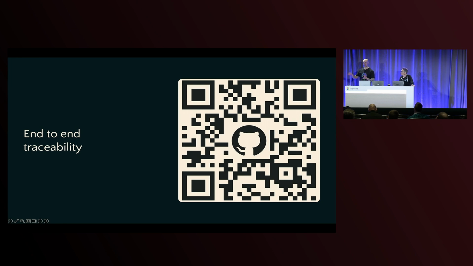We are looking ahead at what our strategy is for CD, but at the moment, the main thrust of energy is around the CI and the build experience, and particularly around the attestation and the security side of it.